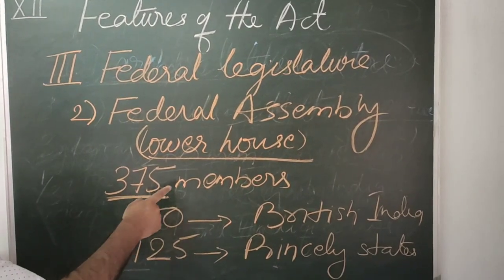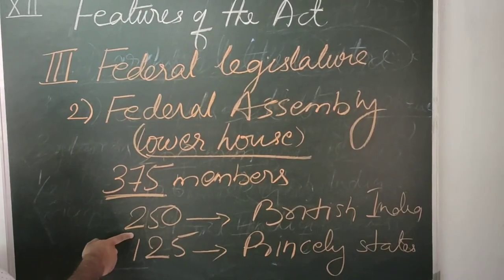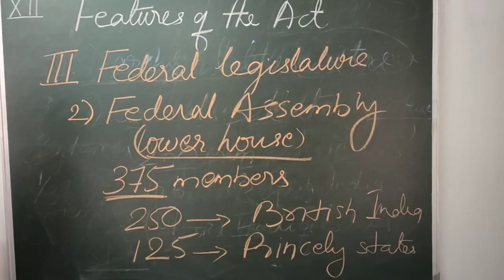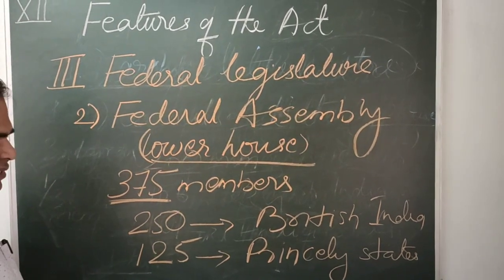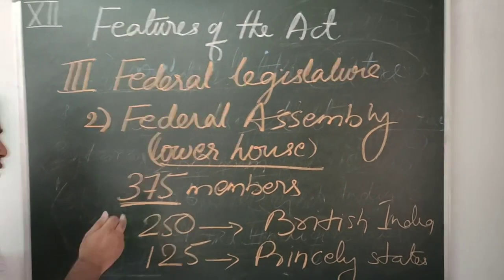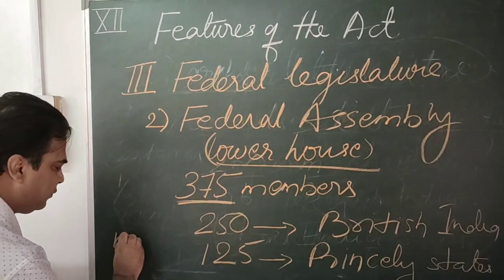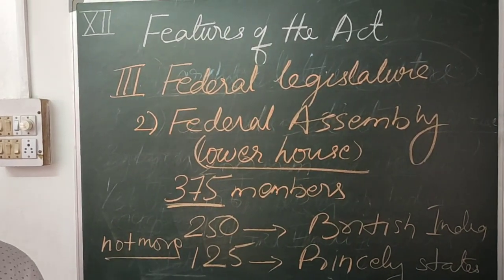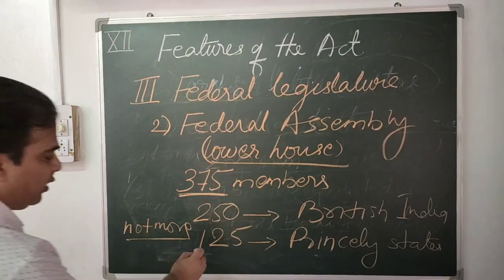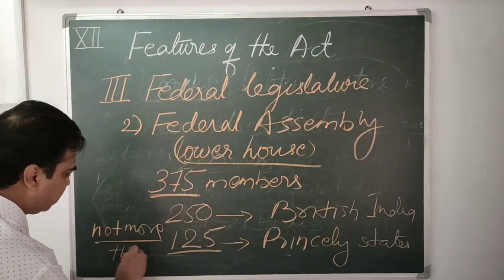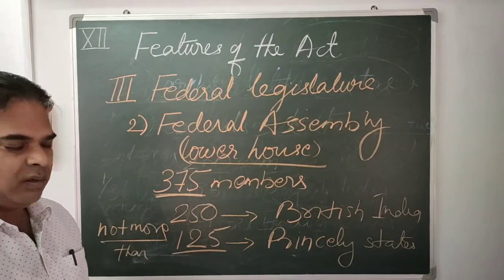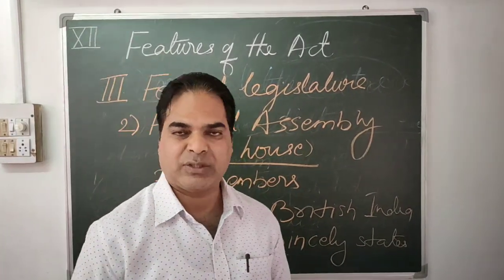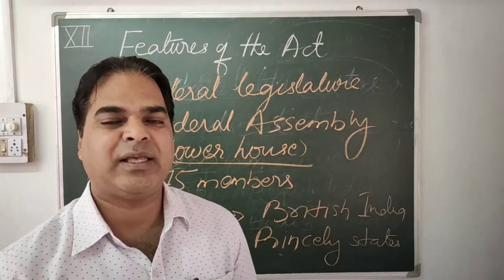So British India was represented by 250 members, and not more than 125 represented the princely states. Once again, British India and the princely states.